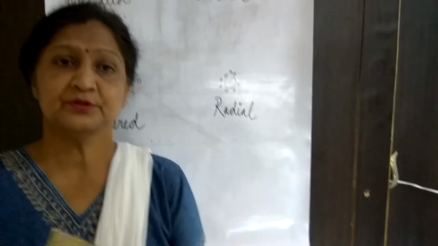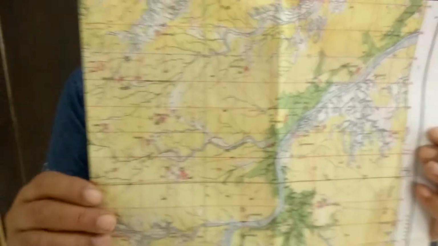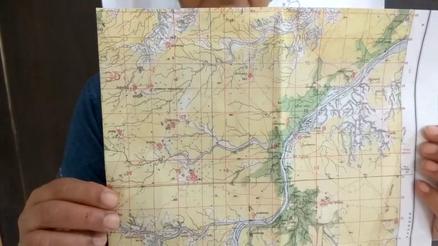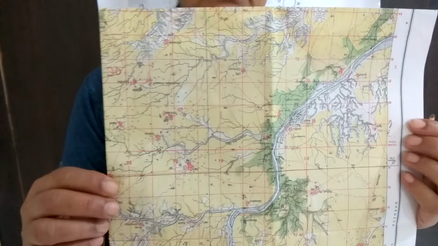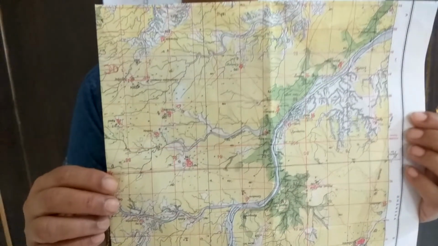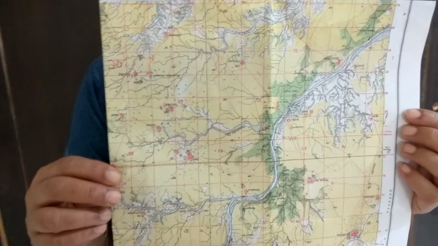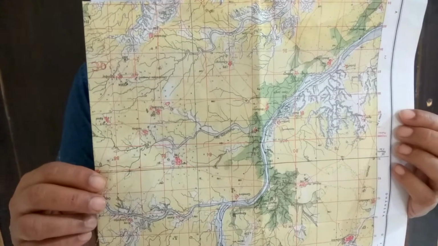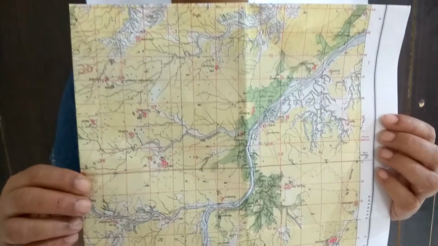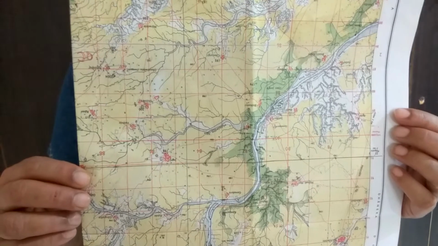Generally, it was shown in red color. If you see the toposheet, the red squares were there. Most of the red squares are there. That is known as houses, and together the houses make one settlement, one city or one village. So one village is known as one settlement.